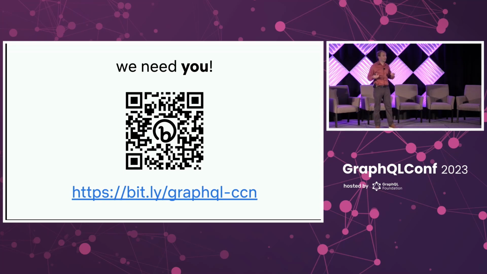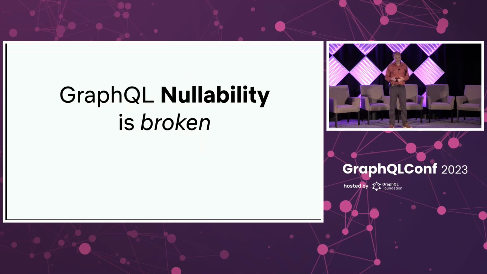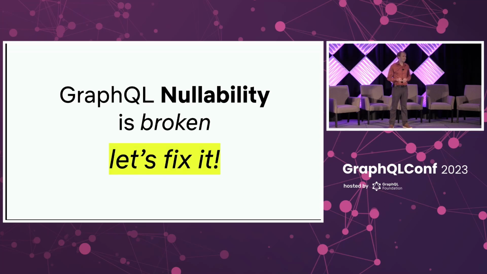One, we need implementations, and then we need those implementations in front of users, because every solution on the whiteboard is just beautiful and perfect until it meets the real world. And so before we add something and add complexity to the GraphQL spec, it needs to go before the crucible of reality, of real users. GraphQL nullability is broken. Let's fix it. Thank you.